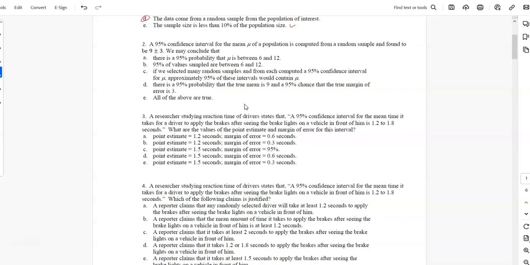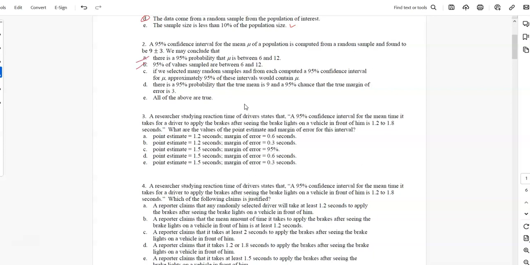A 95% confidence interval for the mean of a population, computed from a random sample, is found to be 9 plus or minus 3, or 9 plus or minus 3. We may conclude that there is a 95% probability that the mean is between 6 and 12. It's almost that, but that just seems a little off. I don't think it's exactly probability there. 95% of values are between 6 and 12.